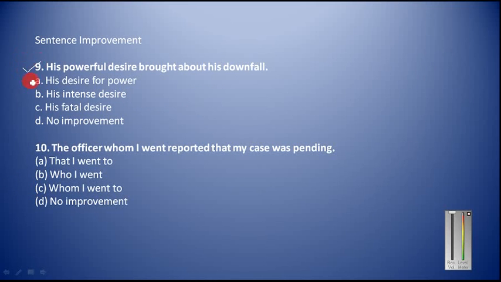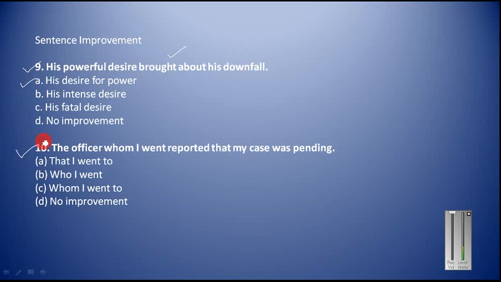This is the next part. His powerful desire brought about his downfall. Brought about means it happened. Downfall indicates downward movement or failure. So here, in place of his powerful desire, we can say his desire for power. This will be the right phrase here.